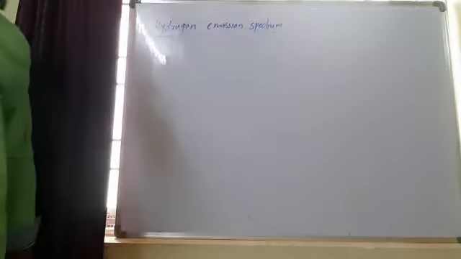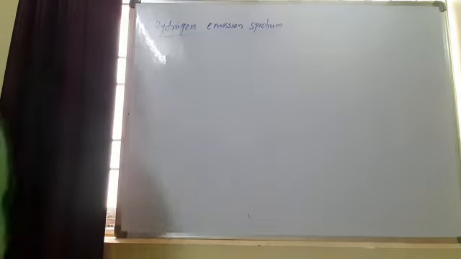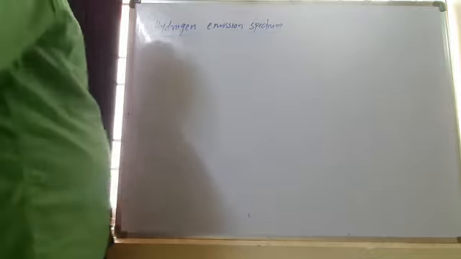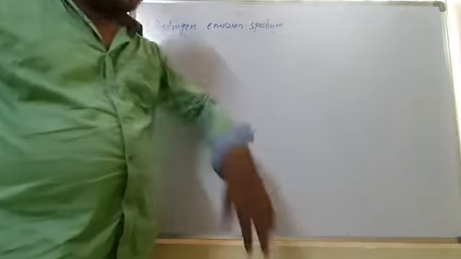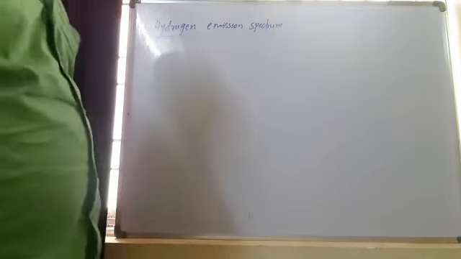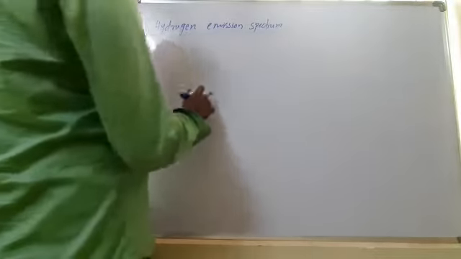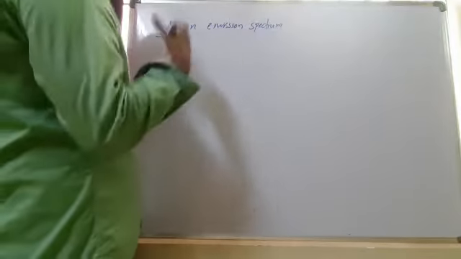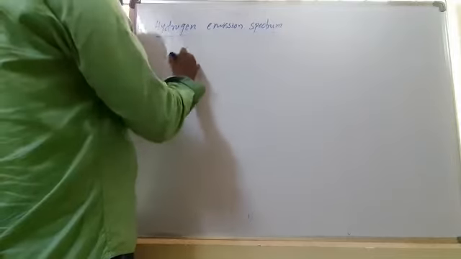If you see about the hydrogen emission spectrum, the hydrogen gas, when subjected to electric discharge, emits some energy.